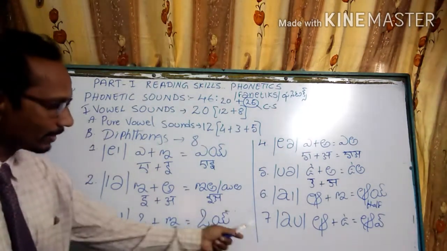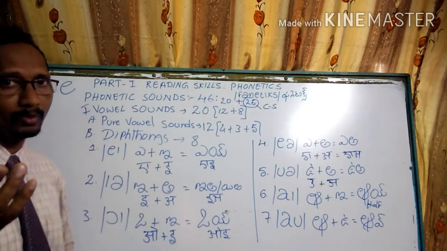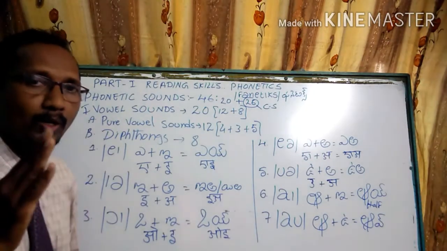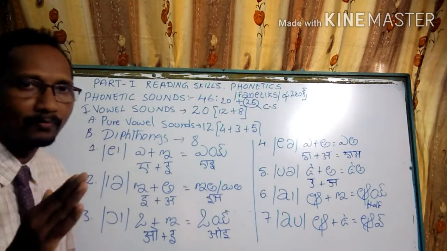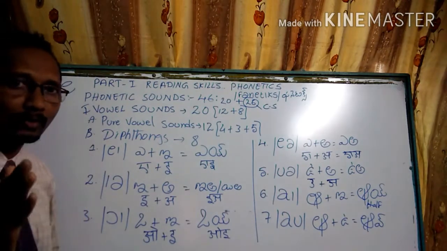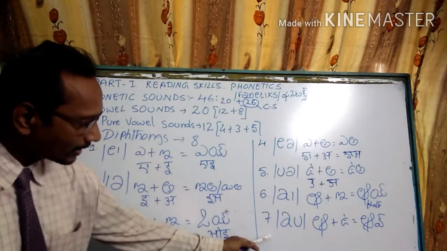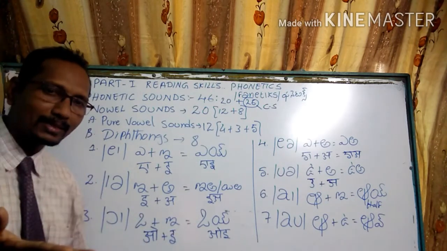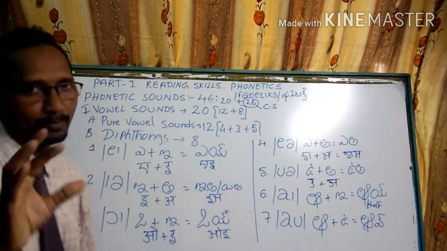That's why I have not given it. In the next class I give you the continuation of the consonant sounds, the phonetic consonant sounds. Before that, I will explain the 8th one, American accent and British accent, with examples.